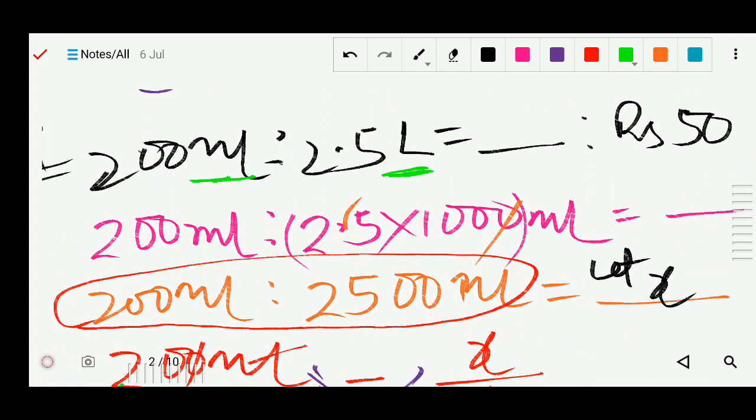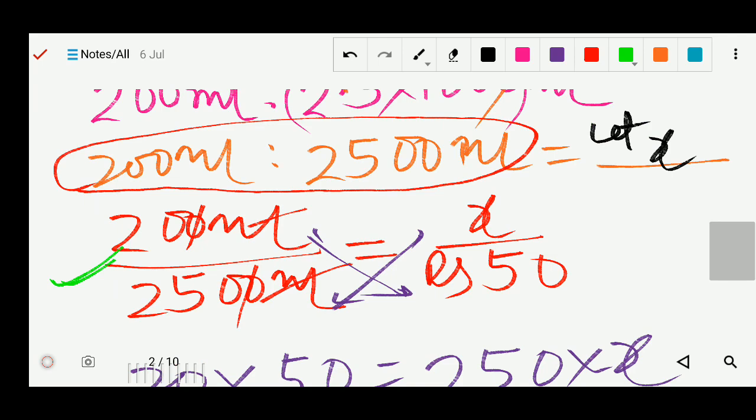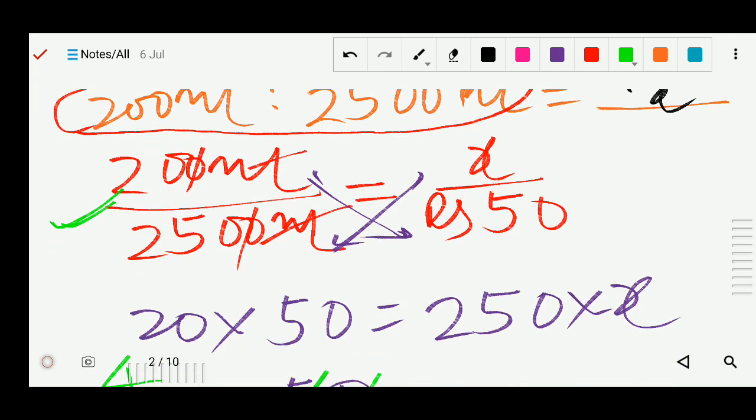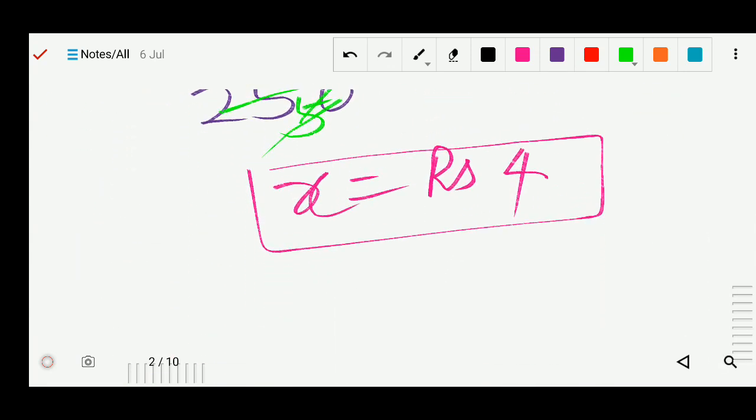First of all you have to change in the same unit, and where is the missing value, there you suppose x. Then you can use the formula for that, product of means and extremes, or you can write this in the form of fraction. Both the given ratios you write in the form of fractions, then you can cross multiply. You can do the cross multiplication and find the value of x as I did here. Got it? Okay, now question number 5.